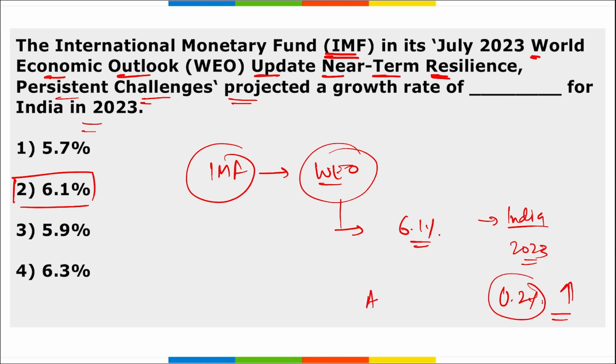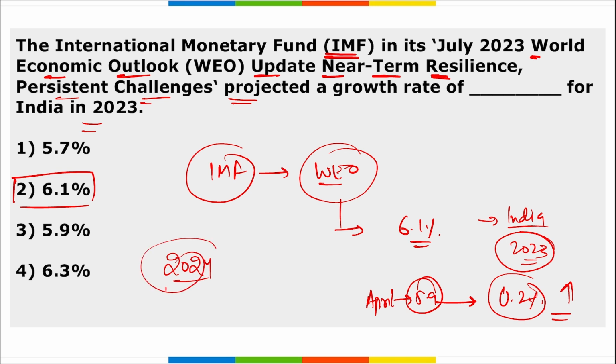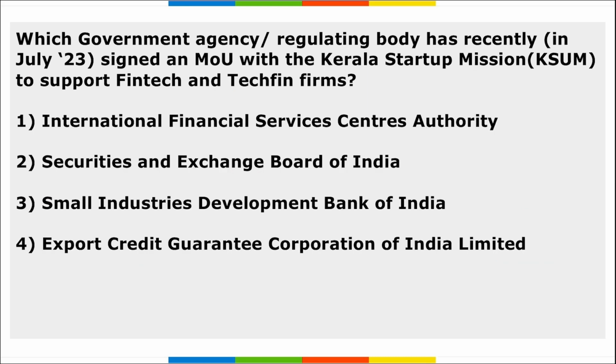Earlier, in April, it was projected at around 5.9%, and now we are seeing an increase of 0.2% to 6.1%. For 2024, they projected that India will still grow by 6.3%. And in 2022, India grew by 7.2%.